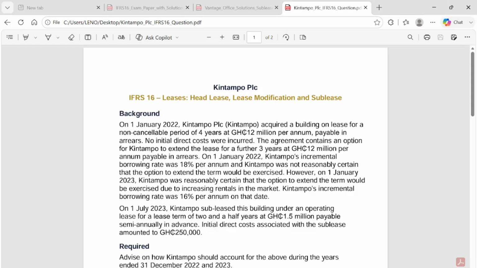Alright, so today I would like us to go through this question, make use of what they want us to do, then bring out our suggested answers to the question. So let's look at this question called Kintampo PLC.